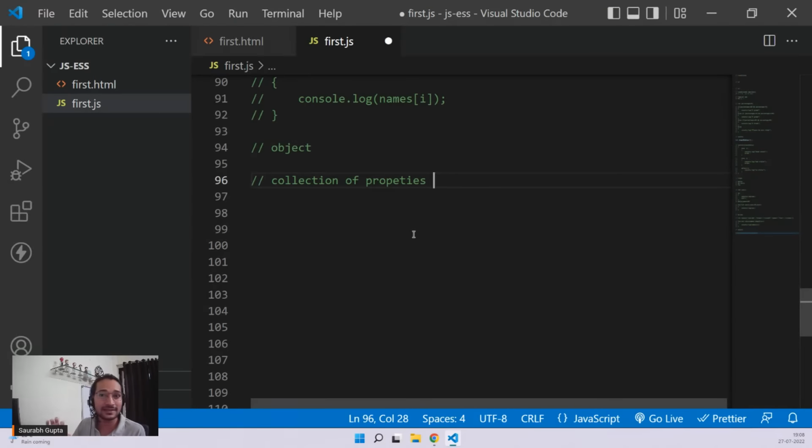An object is always going to signify something. If in your code your object is not signifying something, that means you're doing something wrong, or maybe you're temporarily using some dummy object. For example, let's say we are planning to maintain student data. How do you know if someone is a student? They will have these properties: class, roll number, subjects, marks, rank. These are some properties of a student object.